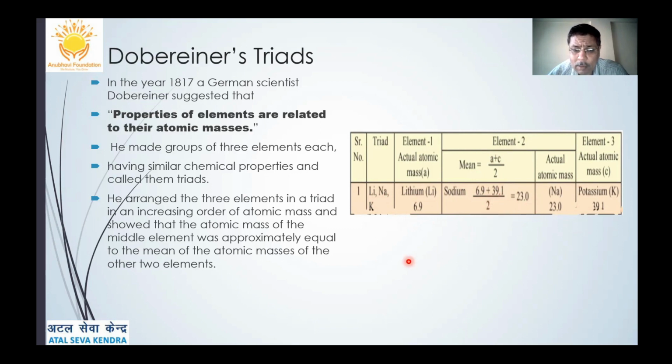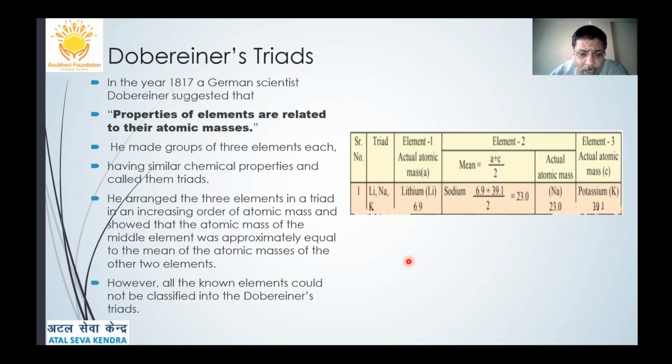which is 23. Thus, in this way, Dobereiner had prepared lots of triads of the known elements at that time. But he failed afterwards in the classification, and all the known elements were not able to be classified as Dobereiner's triads.